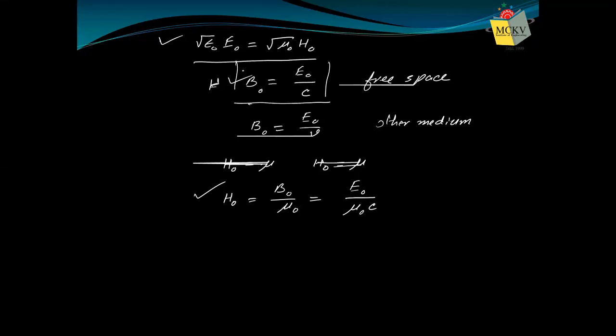Velocity of light in free space is very, very large. So if you are dividing a quantity by order 10 to the power 8, the value will be very small. That means generally B naught, the amplitude or magnitude of magnetic flux density, is much, much smaller than E naught. Magnitude of magnetic field is much smaller than that of electric field. That's why it is easier to measure electric field intensity, and we give importance to electric field intensity. And that's why it is called light vector in case of electromagnetic wave propagation.